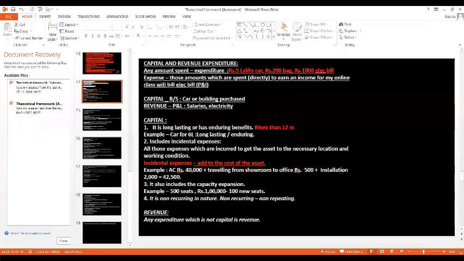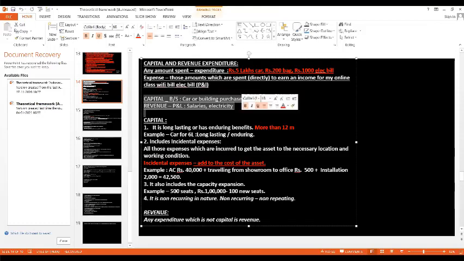Now, we all learned what is expenditure and how to identify whether it is capital expenditure or revenue expenditure. Let me give you a very simple example. Whatever expenditure goes to the balance sheet is known as capital. Whatever expenditure goes to the P&L account is known as revenue. Have you all understood? Yes, ma'am.